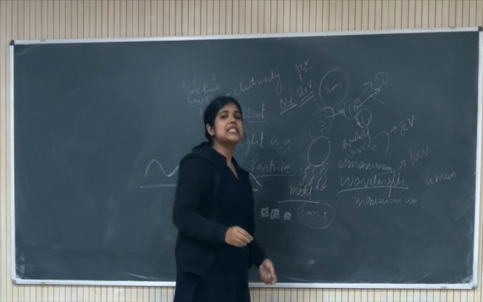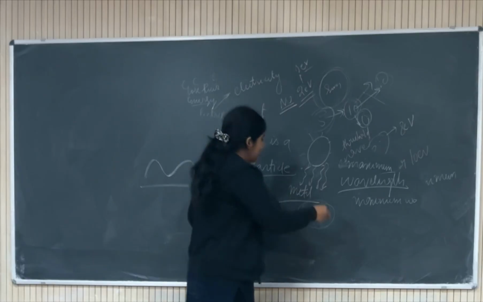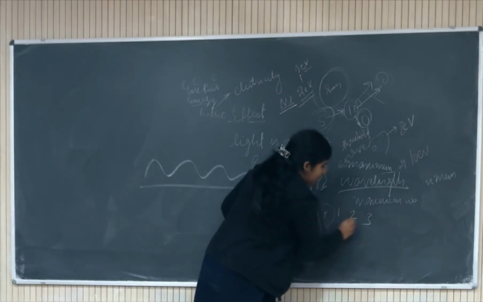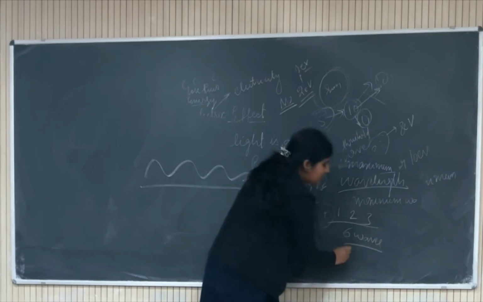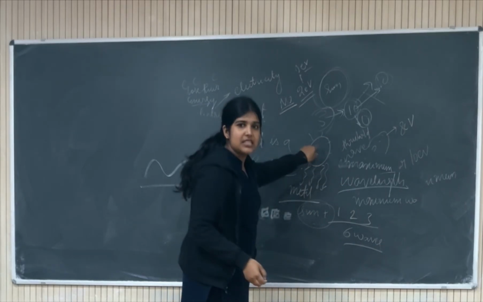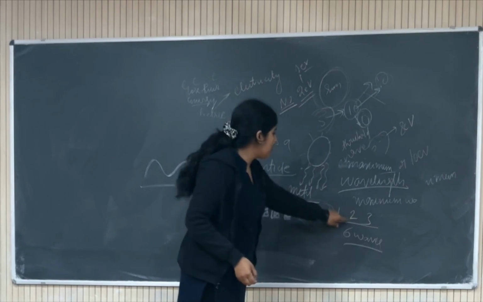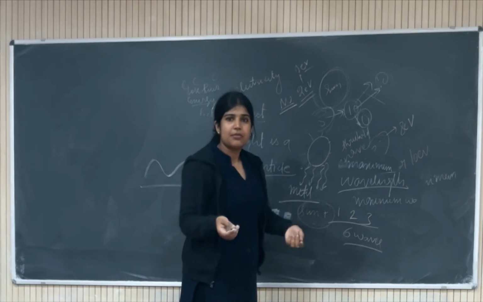Say one wave, two waves, three waves, one wave, two waves, three waves, so the resultant will be six waves. Understand it like that. So whatever amount of light this metal is getting, that is all these waves, and it will heat up after some time.